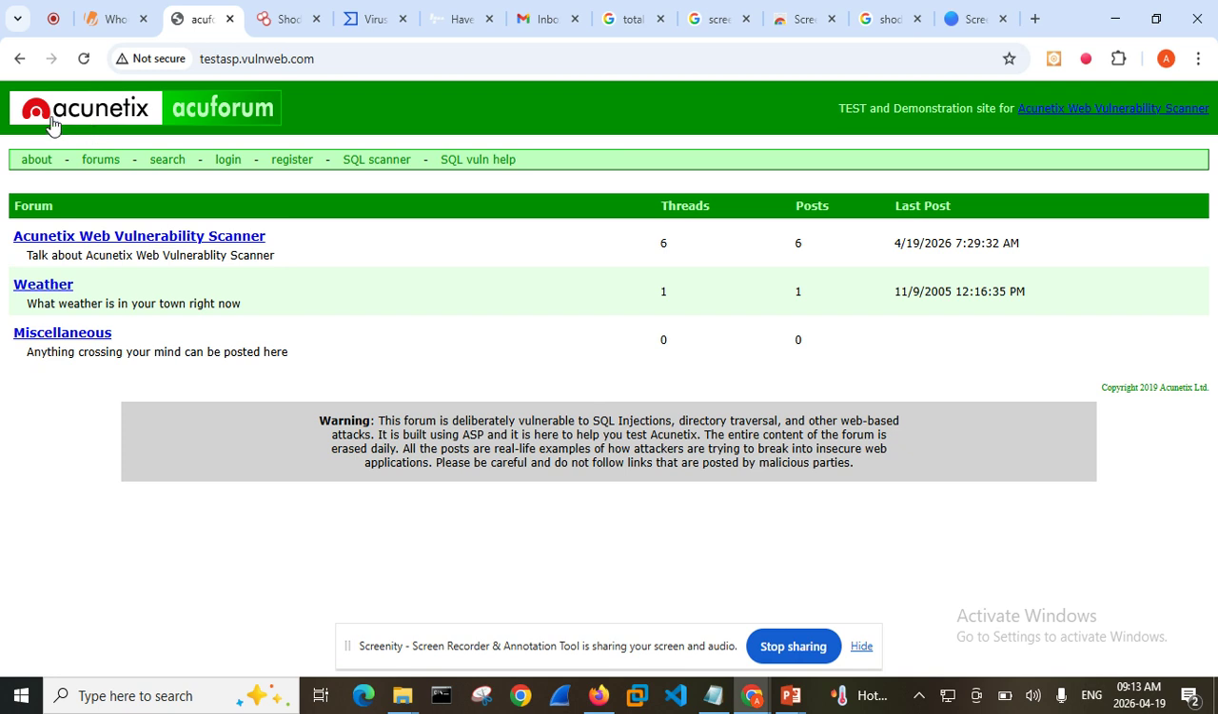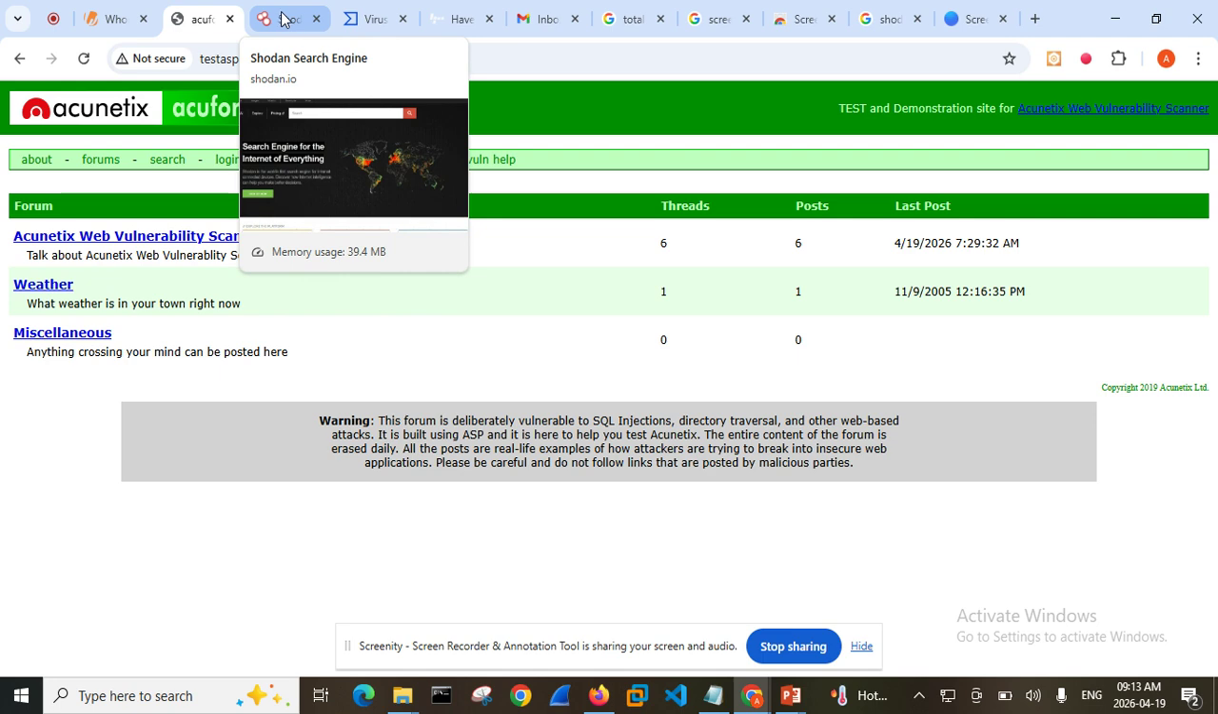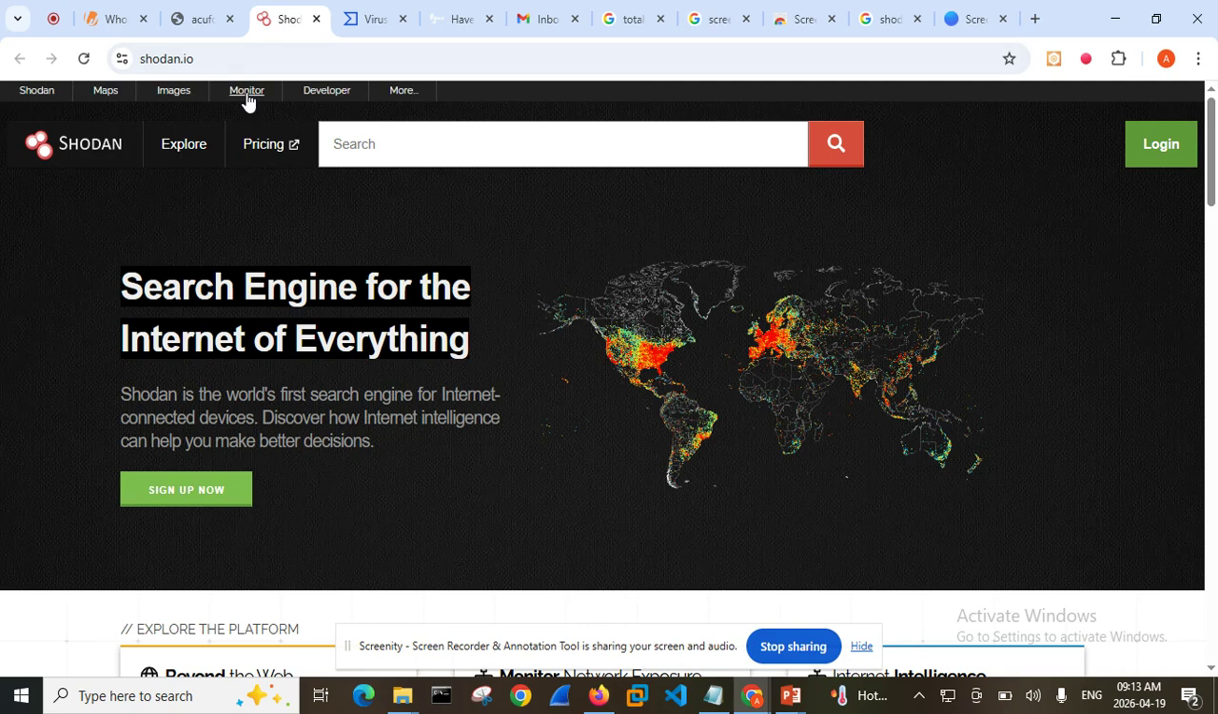Okay. Now the next one is this particular website, testasp.vulnweb.com. So you're also going to be using it for password sniffing, tutorial lessons, and the rest of the things for all of us. Then the next one is Shodan.io.